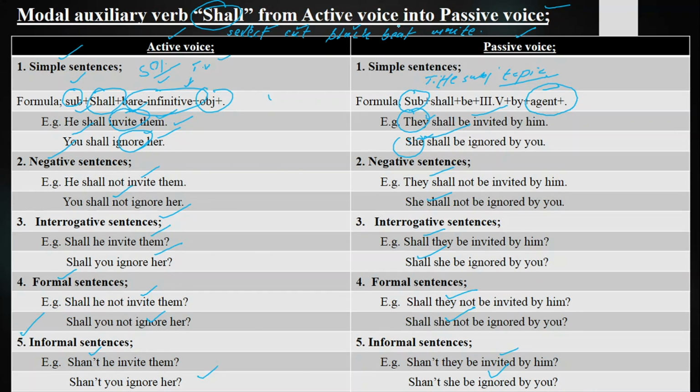And next we have got beat. He shall beat him. He shall be beaten by him. He shall not be beaten by him. Shall he be beaten by him? Shall he not be beaten by him? Shan't he be beaten by him?